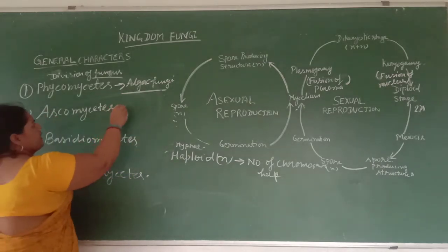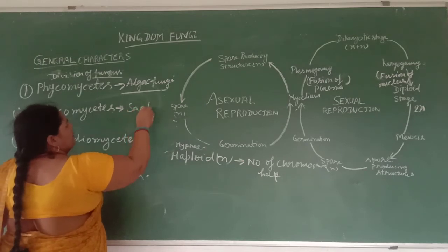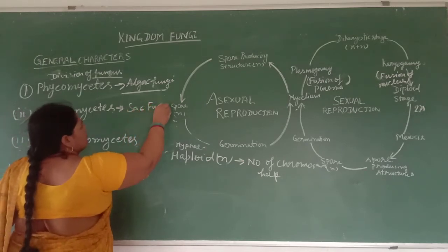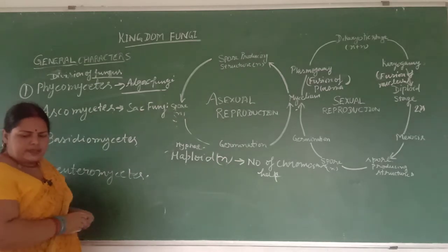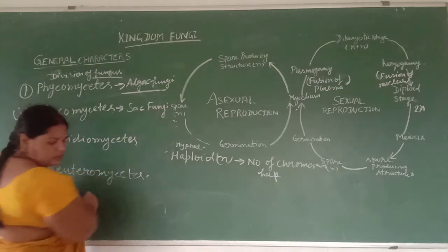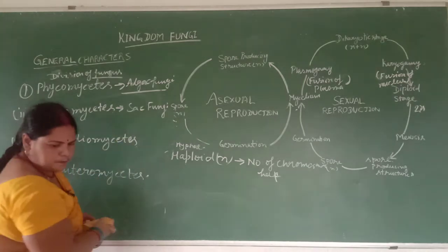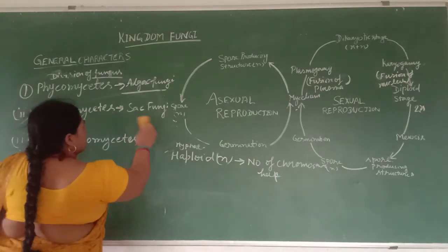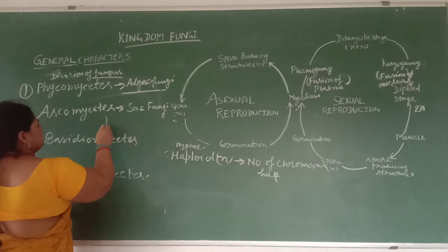And second is the sac fungi. It means it has a sac-like structure.